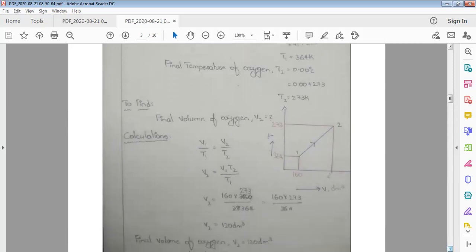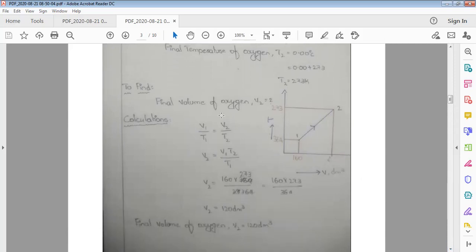So what is the formula for Charles law? What is the relation between the volume and temperature represented by the Charles law? We know that from Charles law, V by T is equal to constant. So if we consider two states, V1 by T1 is equal to V2 by T2. We have to calculate the final volume V2. So V2 is equal to V1 T2 by T1. By substituting the values, we'll get the final volume as 120 decimeter cube.